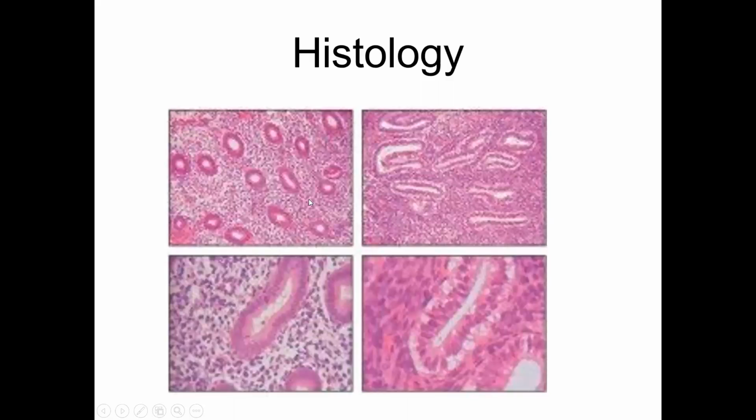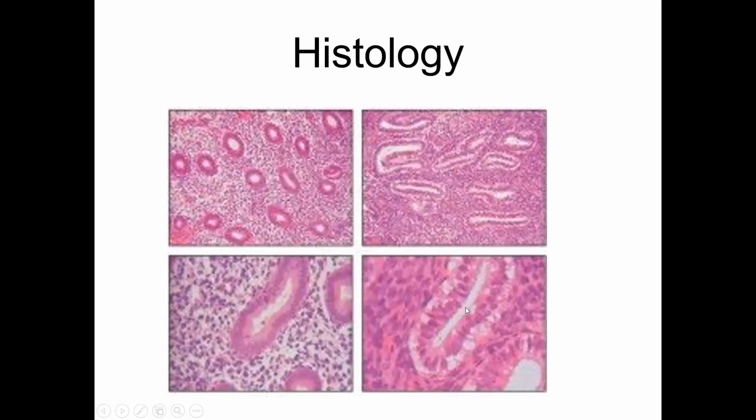Histology of the uterus: you can see here in the low power a lot of ducts, and here you will see a lot of glands. The higher power of the ducts looks like this, the higher power of the glands looks like this. So this is the proliferative phase of the uterus, low power, high power.